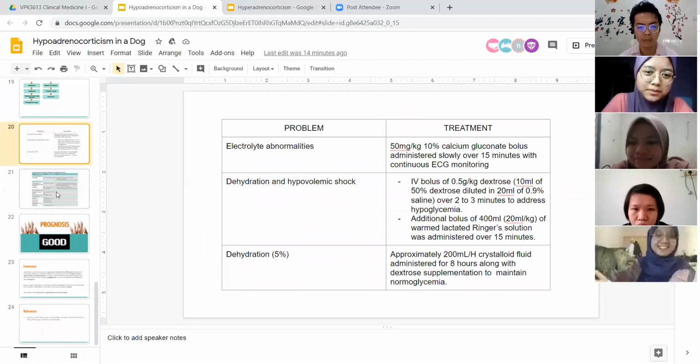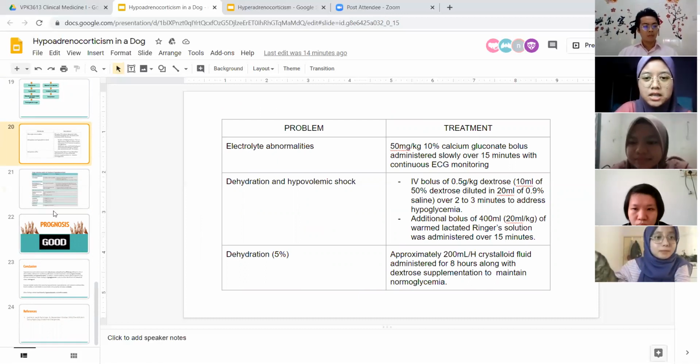Moving on to the treatment, according to the problem, electrolyte abnormalities is treated with 50 mg per kg of 10% calcium gluconate bolus, administered slowly over 50 minutes with continuous ECG monitoring.